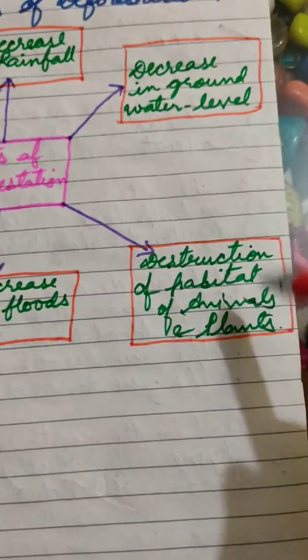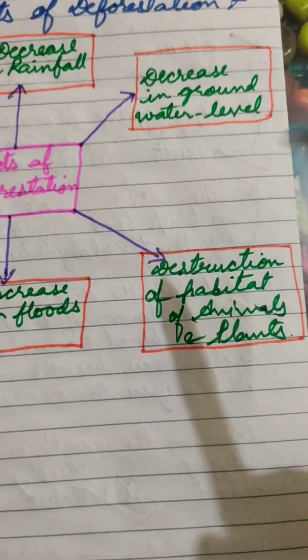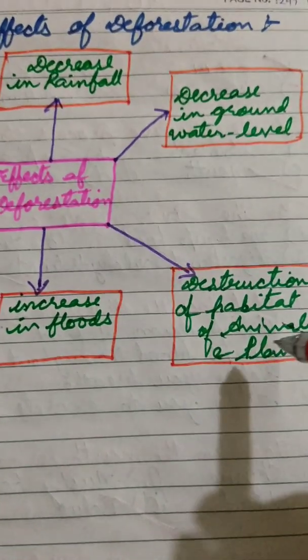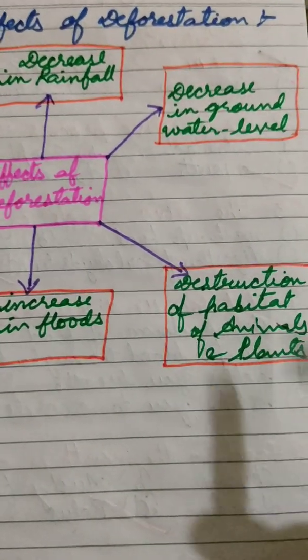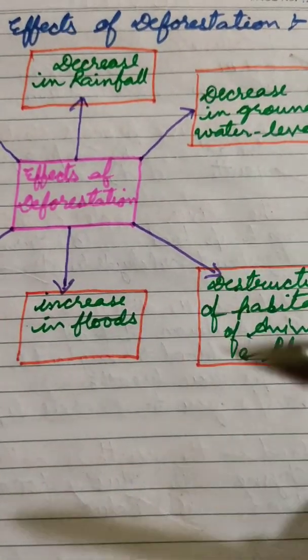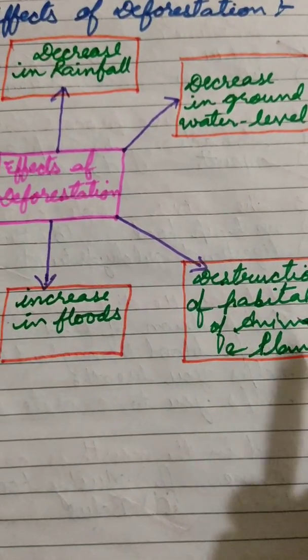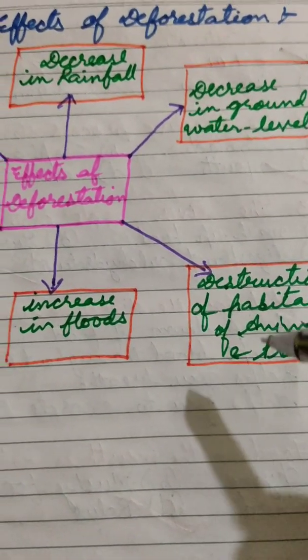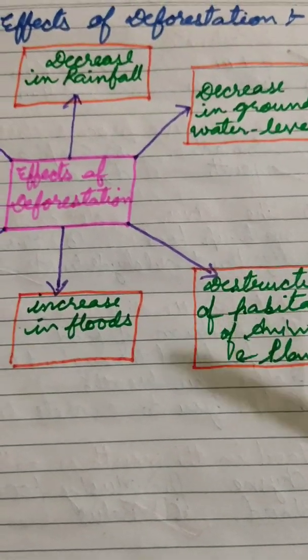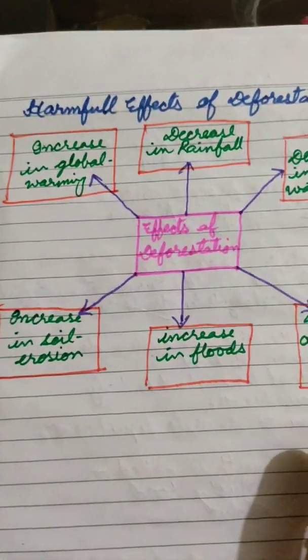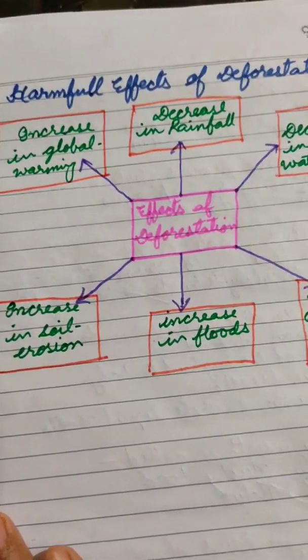We know that the forest is a shelter for various wild animals, and it is the home of various wild plants also. And when we destroy the forest due to forest fire or for urbanization, the habitat of various wild animals is also destroyed. So these are all the harmful effects of deforestation.